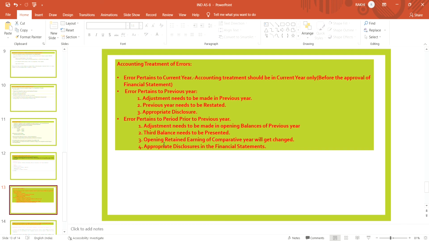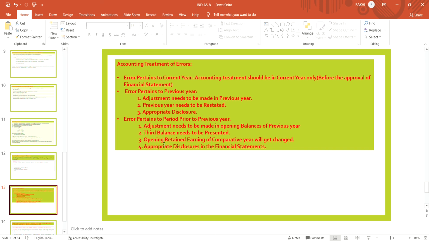An error which relates to the previous year: then the adjustment needs to be made in the previous year. The previous year figure is to be restated and appropriate disclosures are to be given. Means if the error relates to the previous year, then the comparative figure is to be adjusted. It should be restated. Adjustment is required to be made in the previous year, and appropriate disclosure about the adjustment or restatement is to be given.